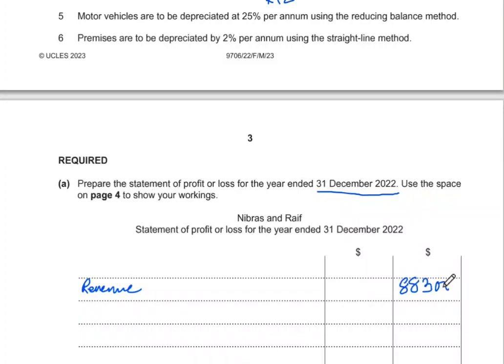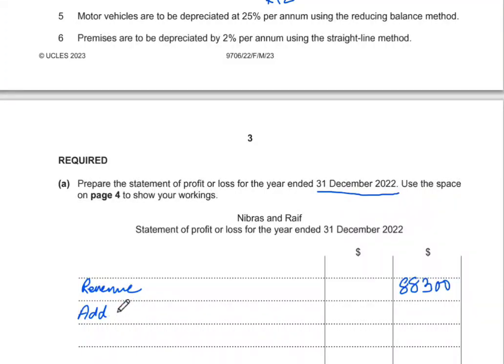Now because this is a service sector business, we're not producing anything, so we don't have any opening inventory or purchases or cost of manufacturing.